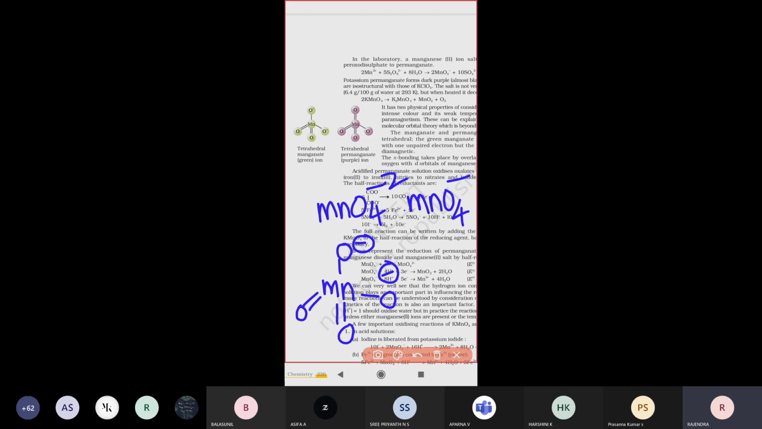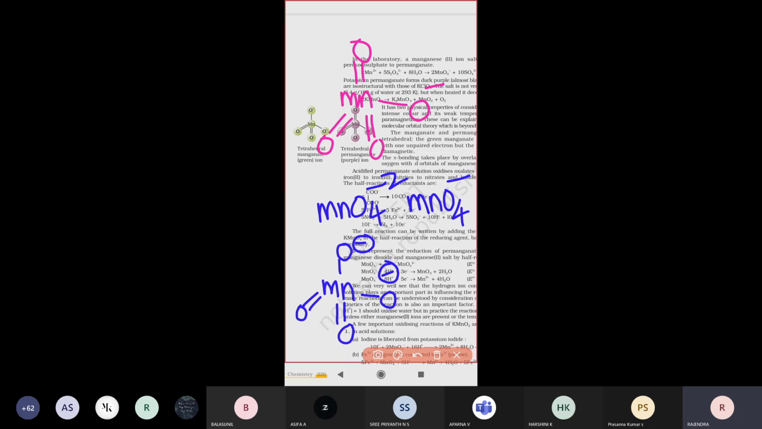Now take the permanganate ion. Manganese is the central atom, and there are 4 oxygen atoms. Therefore there are three double-bonded oxygens, and only one oxygen atom carries the negative sign. In the case of two negative charges, you write O minus on two oxygen atoms. So that is the difference between the manganate and permanganate ions. They differ only in charge.